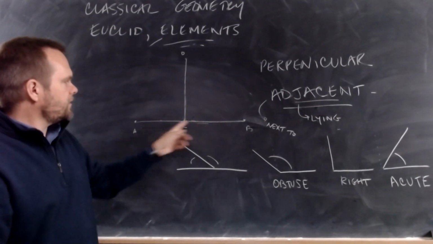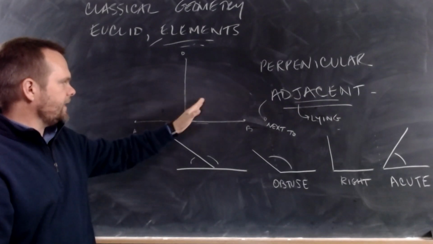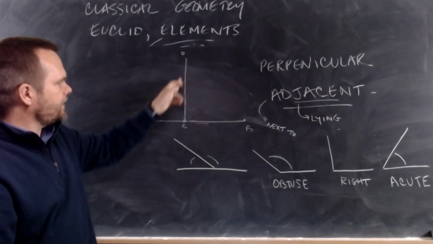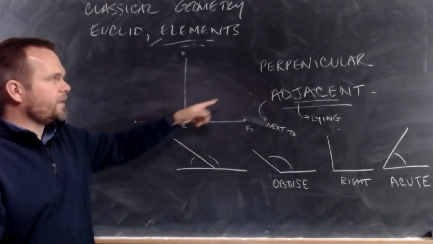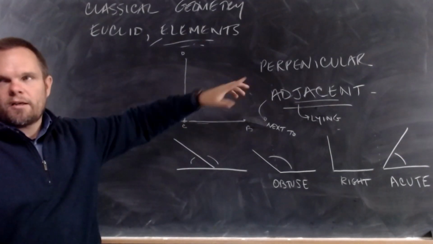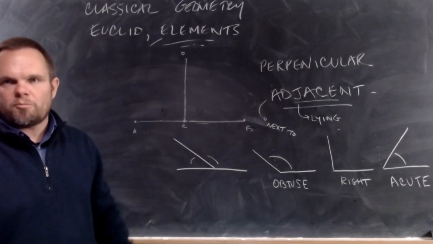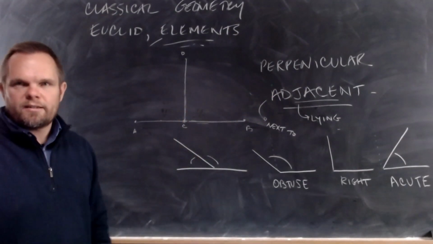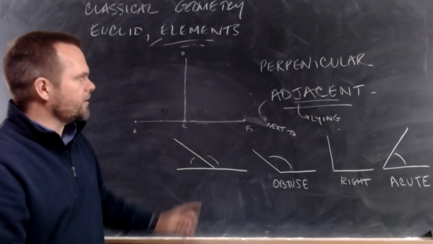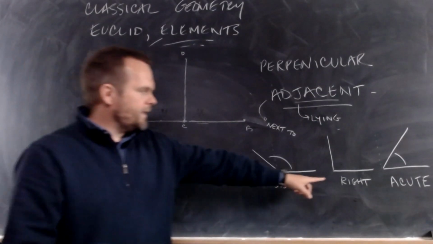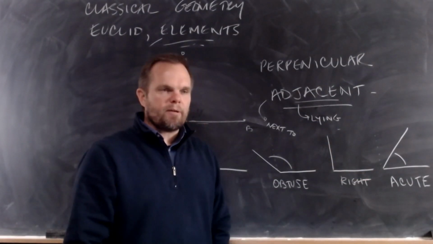We learned that two lines like this, where the adjacent angles are right angles, this line is said to be perpendicular to this line. Now that I've told you this word perpendicular, you're going to see it all over in your life because it's all over the place. You just don't pay attention to it. Now that you see it, you're going to hear that word every day. Perpendicular. A right angle is like the corner of a square. It's also called a straight angle.